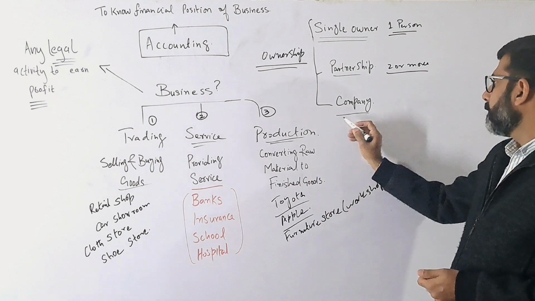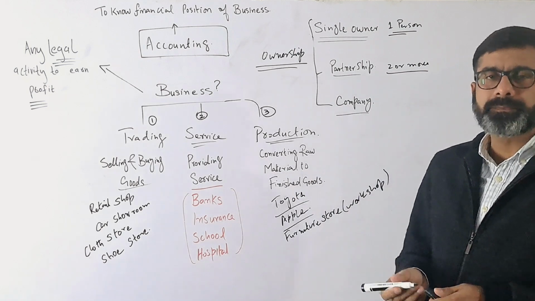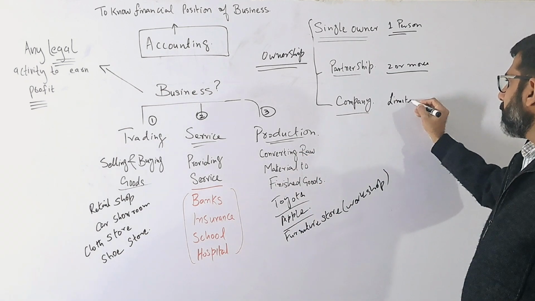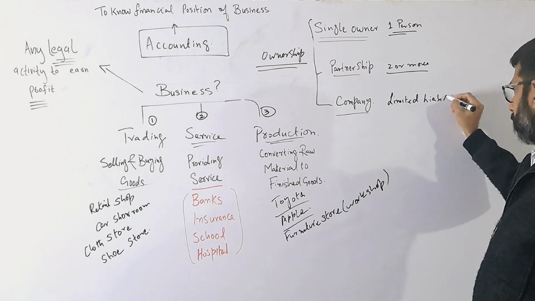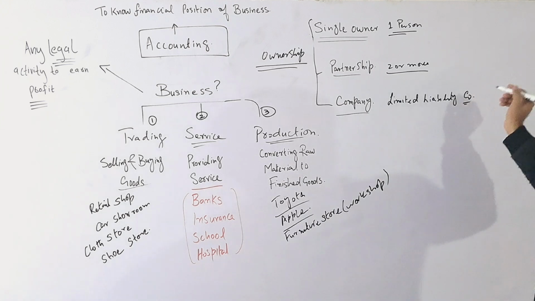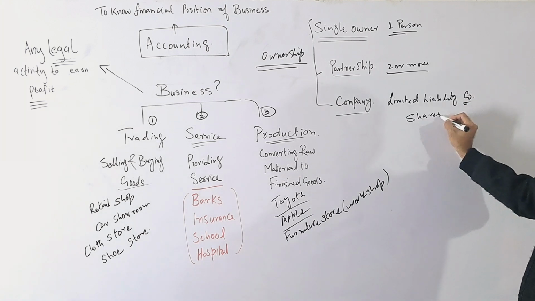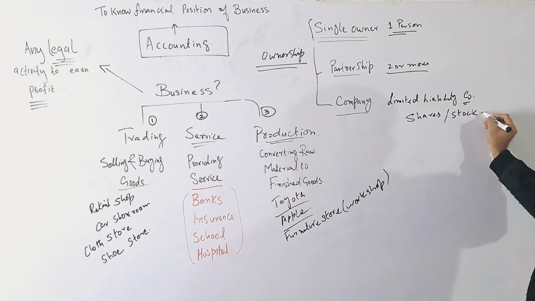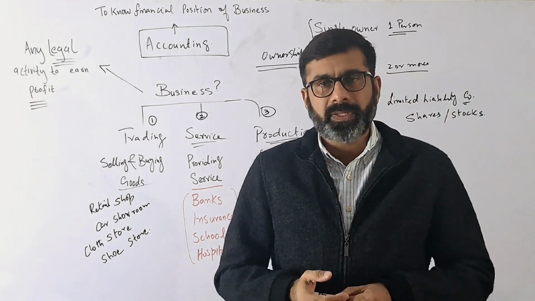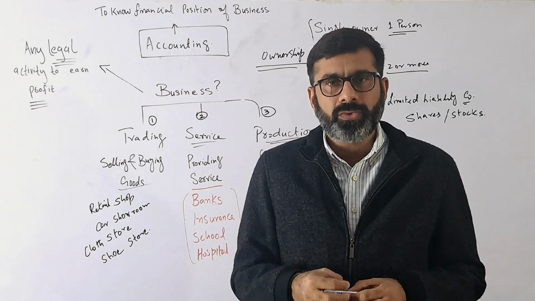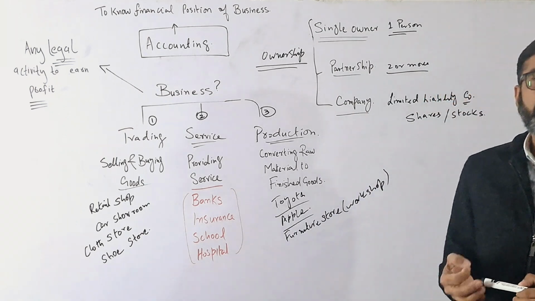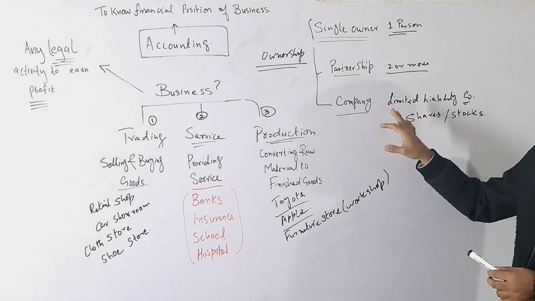The third type of business, that is the most common one, is the company. That is also called a limited liability company. The limited liability company means what? You have heard about shares or stocks. Like a huge number of people, maybe thousands or even millions of people, get their amounts, pool them, invest into the business, and register it as a company. So that is called a limited liability company.